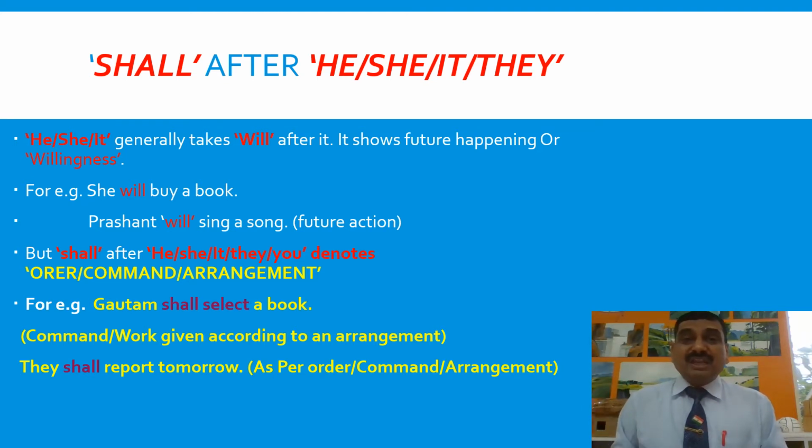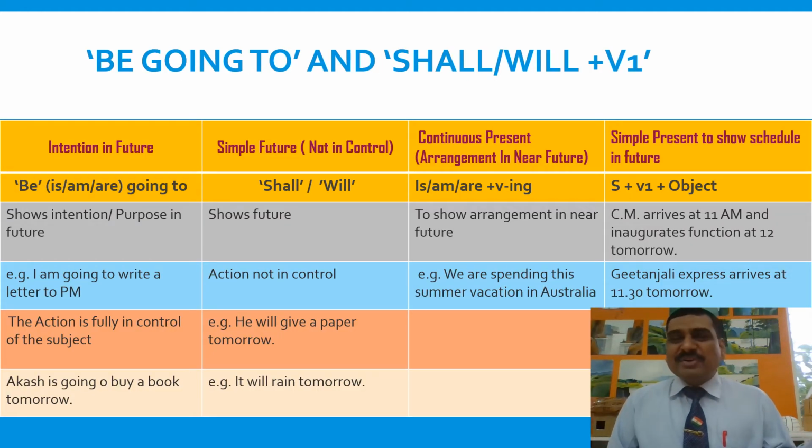He, she, it shall means the action will be done by the subject but not by his own will, but because he has been ordered or because it is an arrangement and according to that he would do that. They shall report tomorrow. They shall report tomorrow as per the order or as per the arrangement or plan, not with their own will.